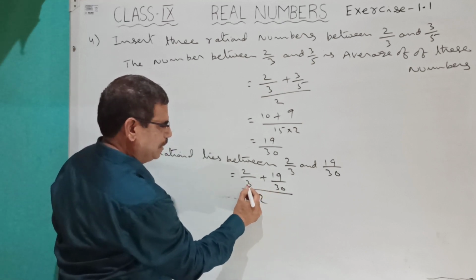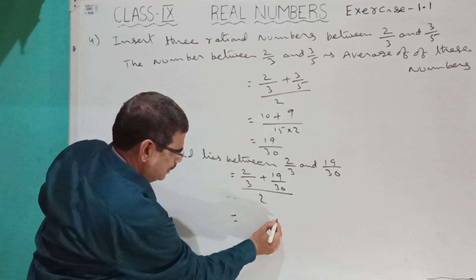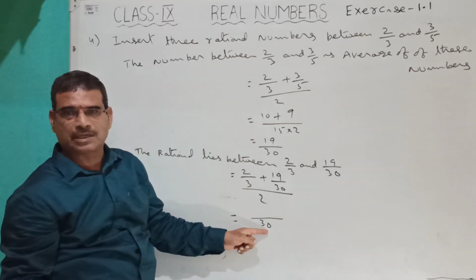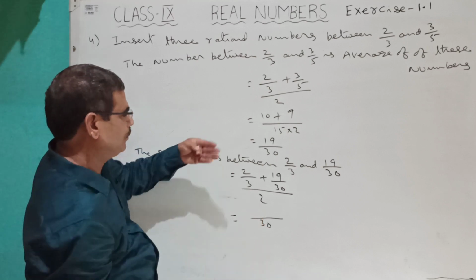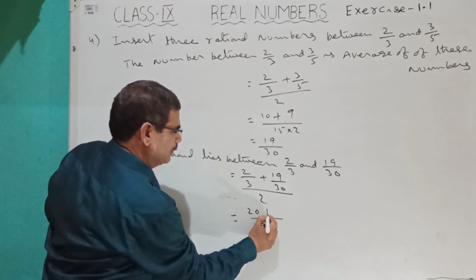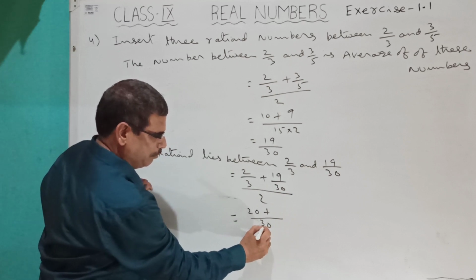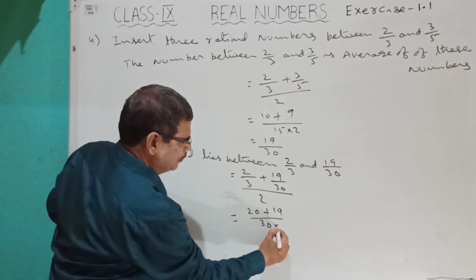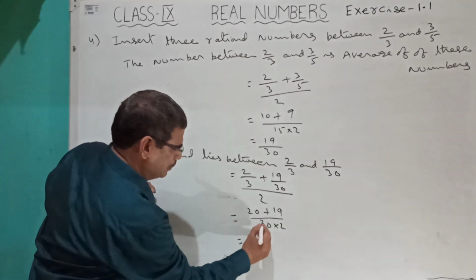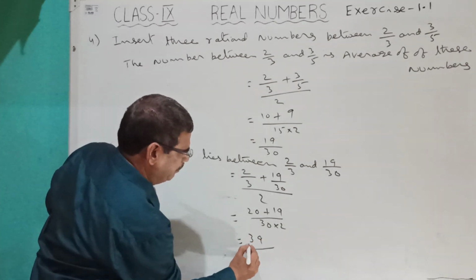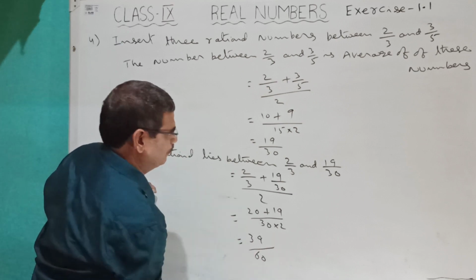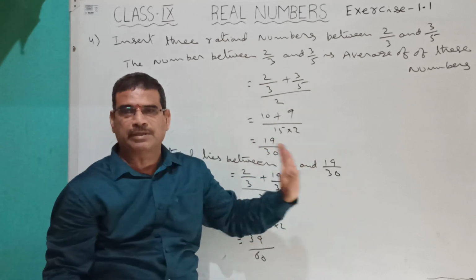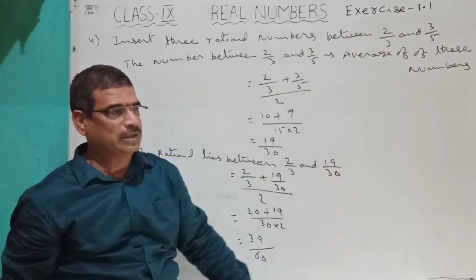Here the denominators are 3 and 30, the LCM is 30. 3 tens are 30, 10 2s are 20, 30 ones are 30. So 1 into 19, into 2. So that is equal to 39 by 60. So this number is between 2 by 3 and 19 by 30.